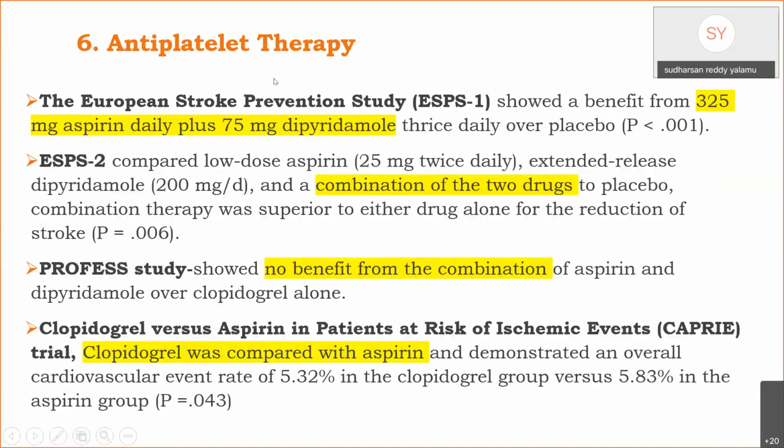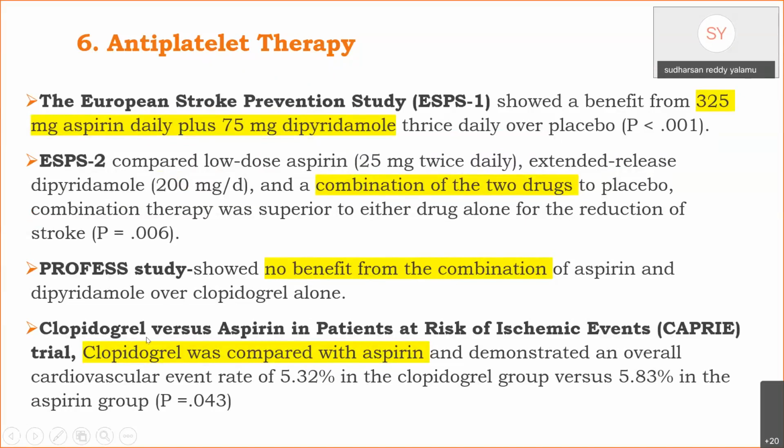These are the studies according to which the recommendations on antiplatelet therapy have been made. The European Stroke Prevention Study 1 and 2 showed that combination therapy with aspirin and dipyridamole has a superior effect when compared to single drug usage. Whereas the PROFESS study showed there is no benefit from the combination of aspirin and dipyridamole over clopidogrel alone.